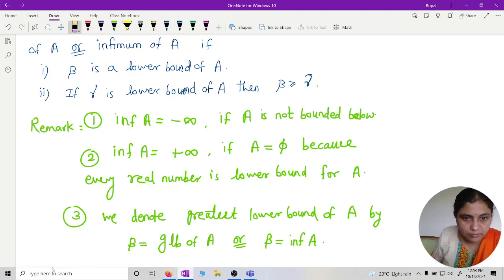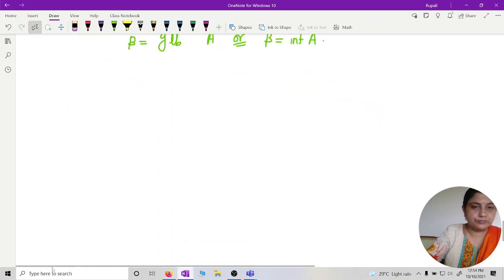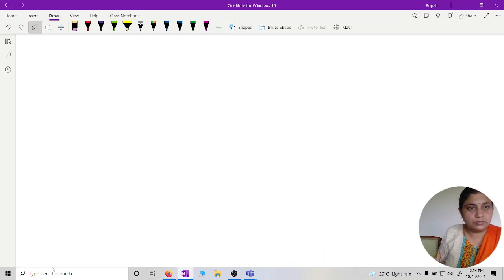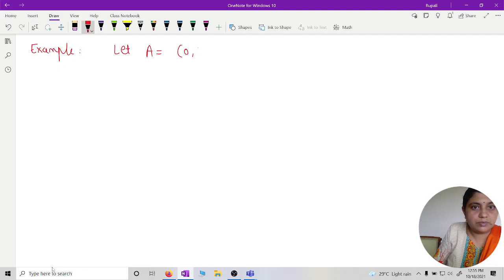Let us take an example. Let A be equal to the same example, (0, 1). Then what should be the GLB of A, the infimum? It should be 0. Then GLB of A must be 0.